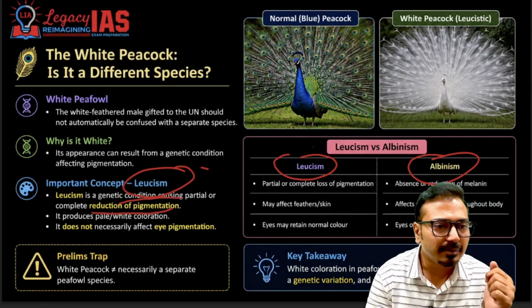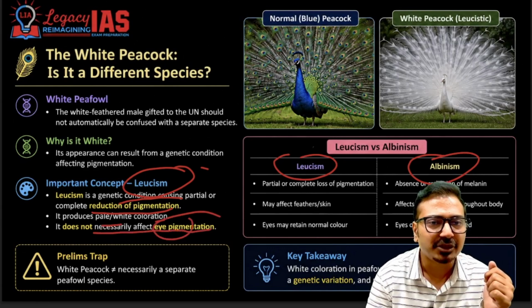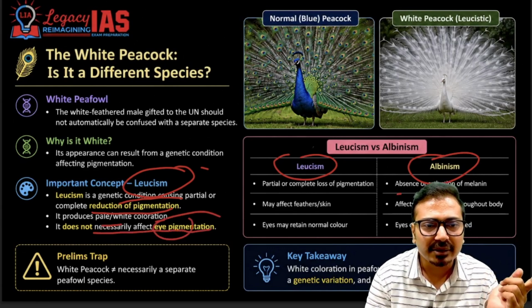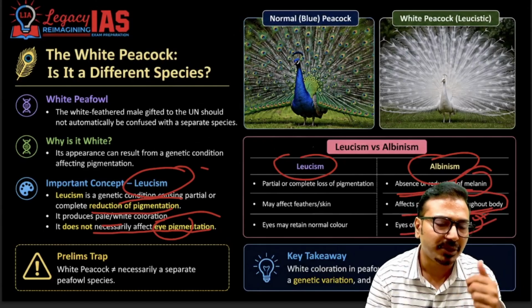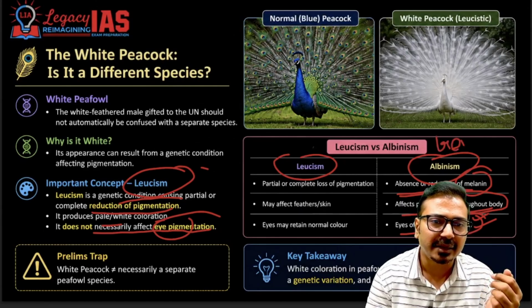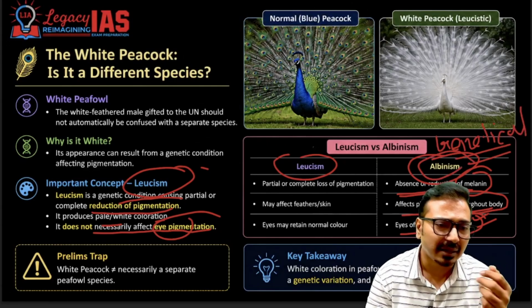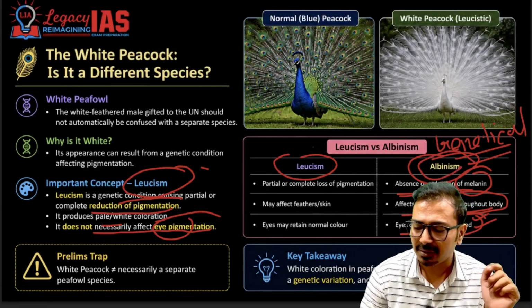It produces pale and white coloration. It does not necessarily affect eye pigmentation. But albinism is absence or reduction of melanin altogether. It affects pigmentation throughout the body, and eye color appears pale or red. This is the difference between albinism and leucism. Many times albinism is a hereditary condition. You should remember this for the prelims examination.